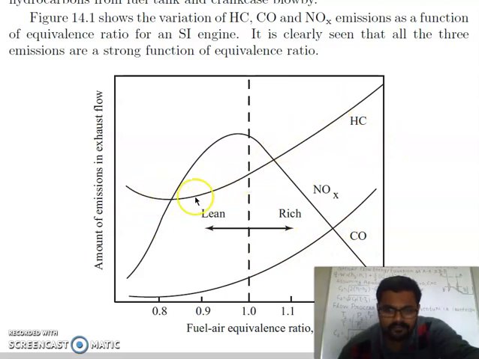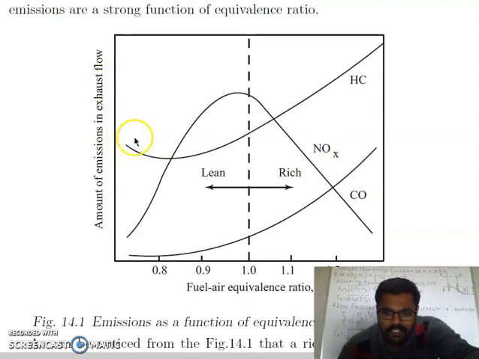Now come to the hydrocarbon curve. When your air fuel ratio is at equivalence, there is a chance of more unburnt hydrocarbon. Here hydrocarbon emissions are more. Even with sufficient or more than the required amount of oxygen, there is still hydrocarbon emission. So this peak here is due to misfire in the engine. What will happen if we use a too lean mixture, meaning 0.7 equivalence ratio here? On this side we have a lean mixture. This is too lean to burn, so there are chances of misfire, and hydrocarbon emission is higher here.